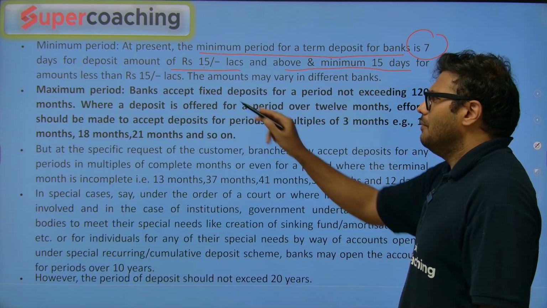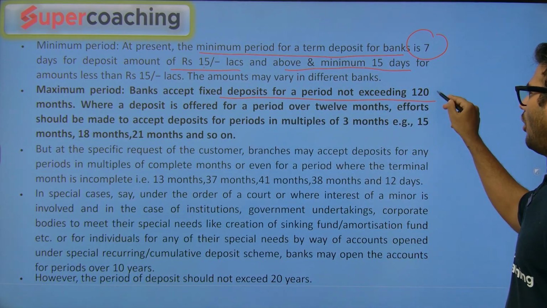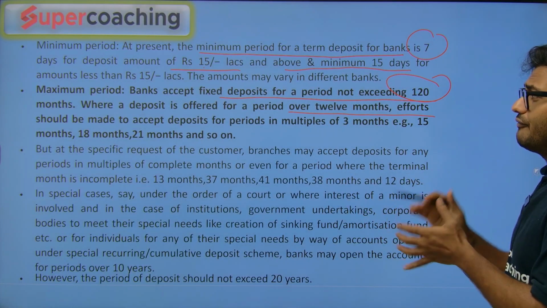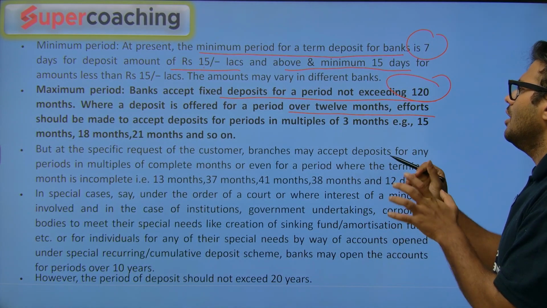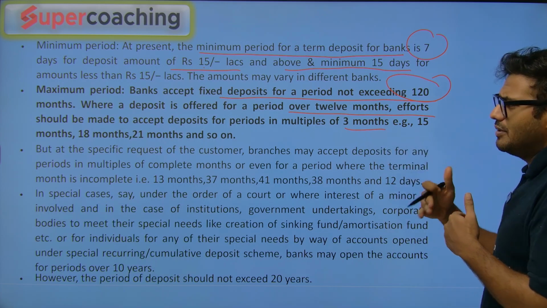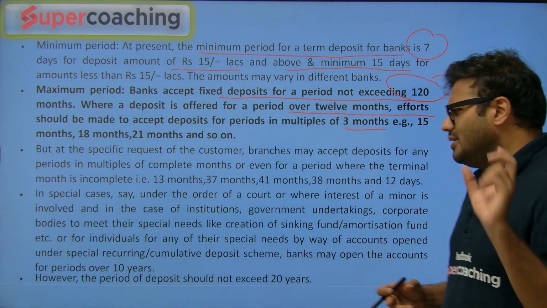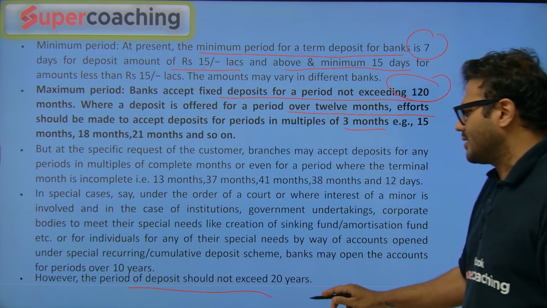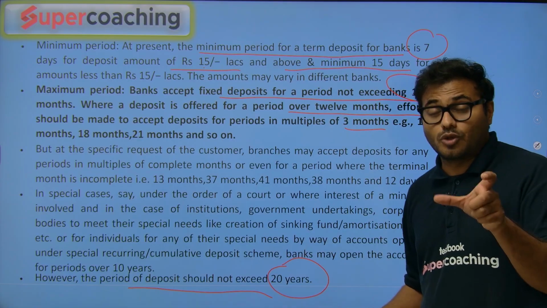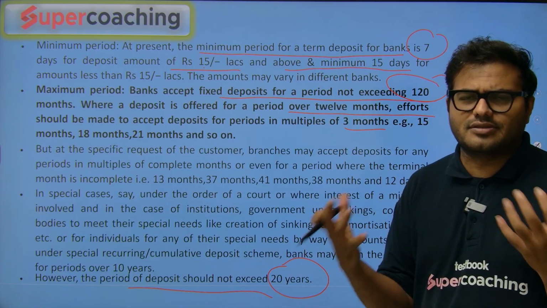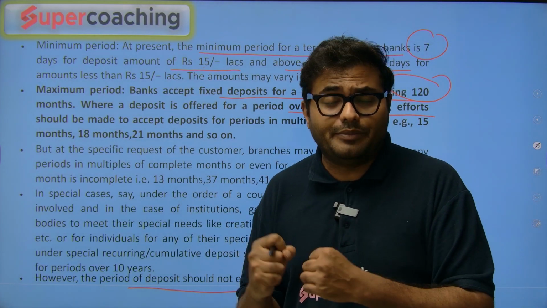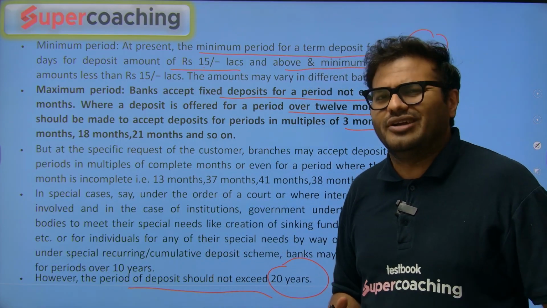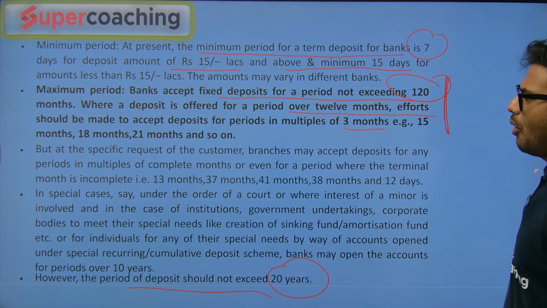The maximum period: a bank accepts deposits for a period not exceeding 120 months, where a deposit is offered for a period over 12 months. Effort should be made to accept deposit periods in multiples of 3 months, so if they stay in multiples of 3 months it will be better for you. In some cases it can be extended. The period of deposit should not exceed 20 years, but of course case by case, in special situations, or if a special policy is created by the bank, things can be changed. But otherwise, generally, this is the important factor.